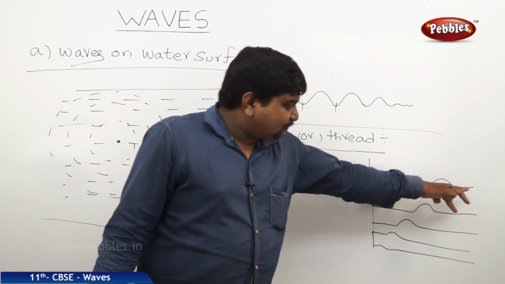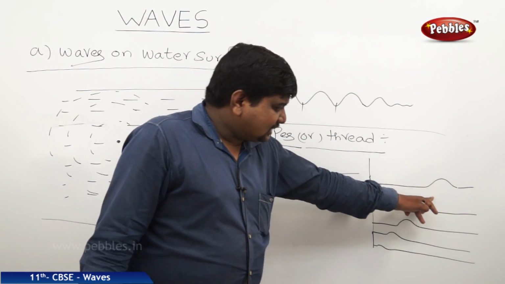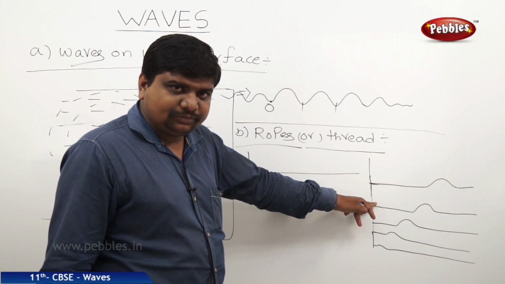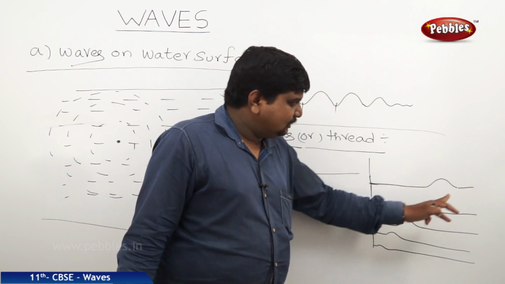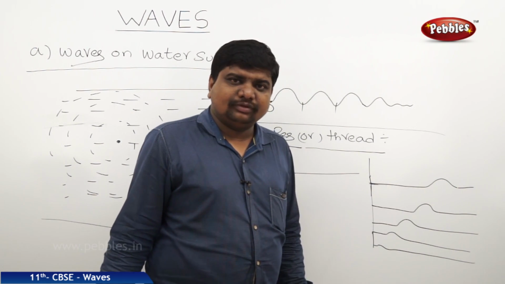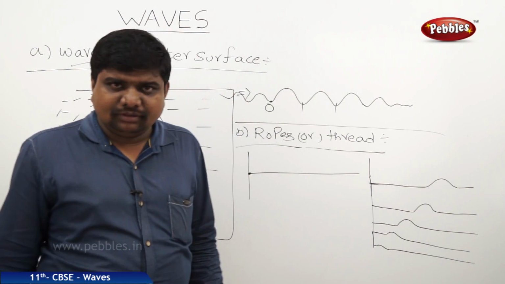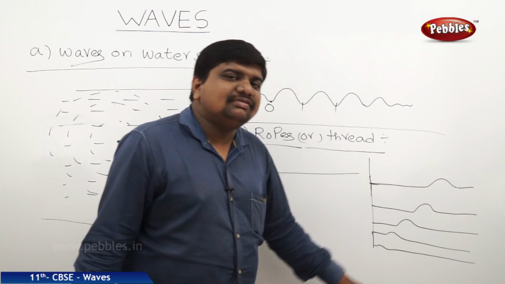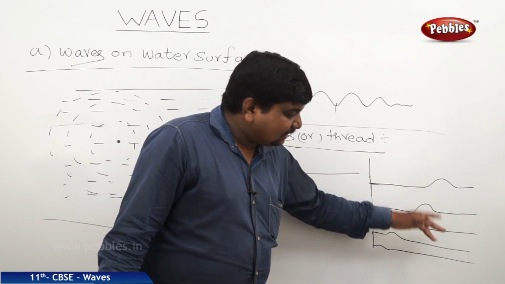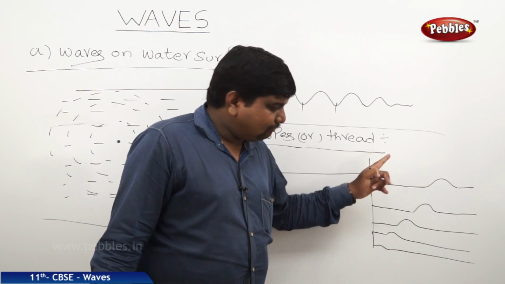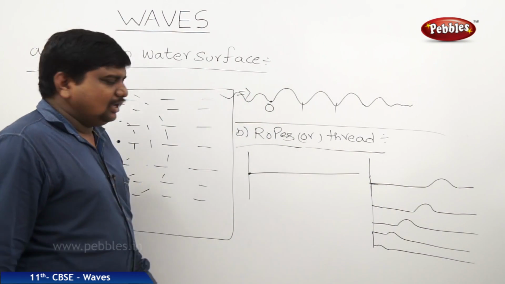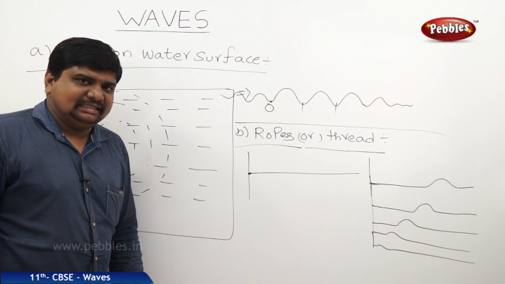See, this crest which was formed at the point of disturbance is continuously moving towards the fixed end of the rope. So the force at one end and the force at this end, these two create the loop. So this is also a mechanical wave. It is also the elastic nature of the medium, which can expand and compress at regular time intervals about its mean position. This is also called a wave motion in ropes or thread.